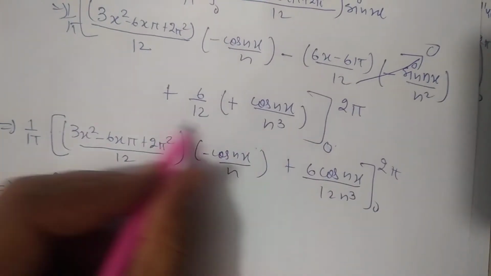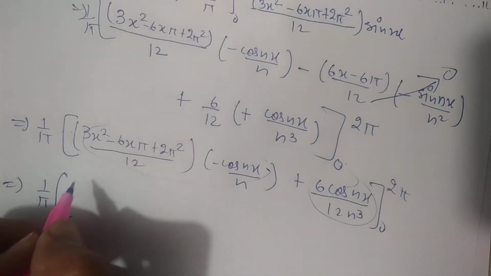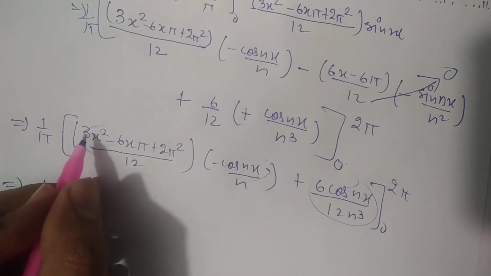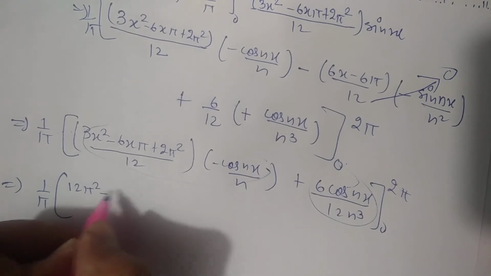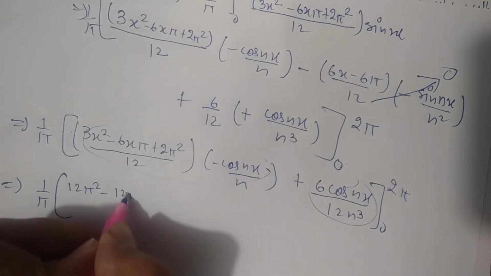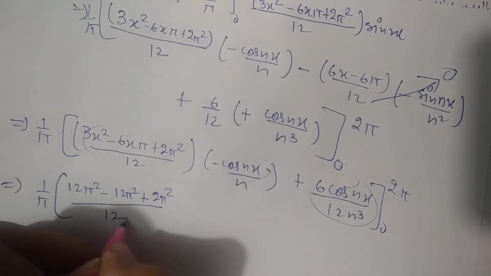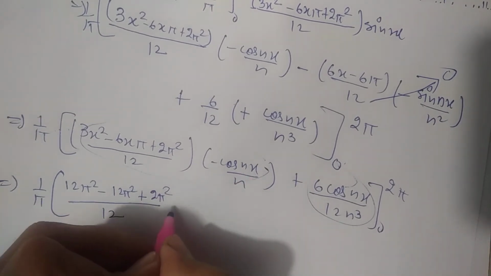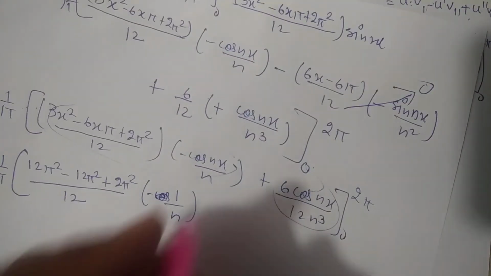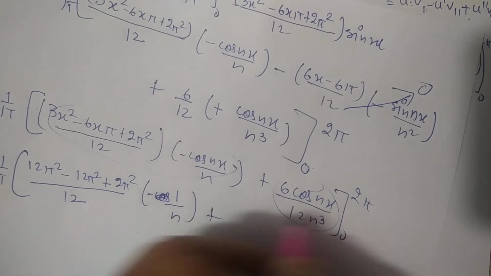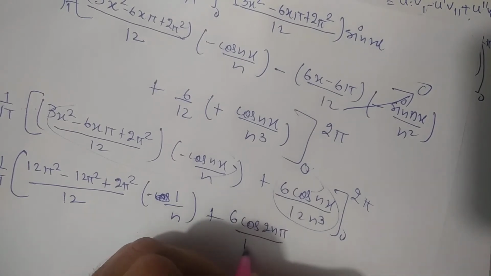I am just solving this term at one side and this term at one side. So from here I will put 2 pi here, then this value will turn into 2 pi, that will be 4 pi square, and 4 into 3 will be 12 pi square, minus 12 pi square again, and plus 2 pi square divided by 12, and minus cos 2 n pi will be 1 by n only. And now putting 2 pi here, 6 cos 2 n pi divided by 12 n cube.